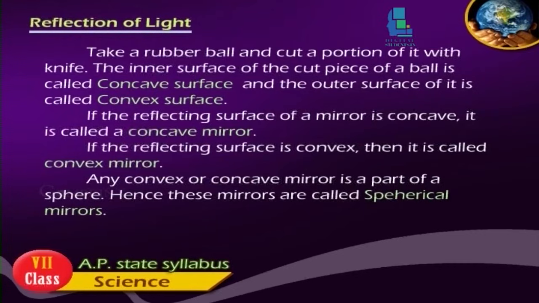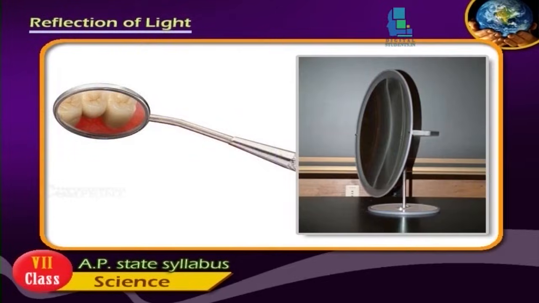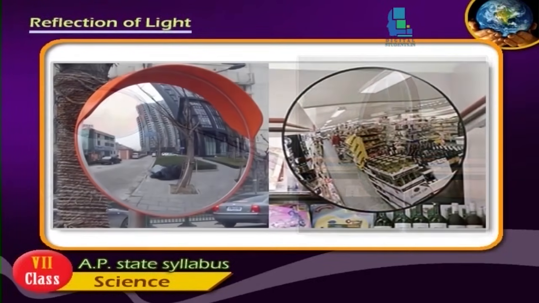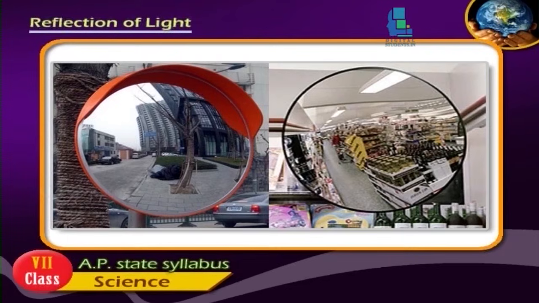Take a rubber ball and cut a portion of it with a knife. The inner surface of the cut piece of the ball is called concave surface and the outer surface of it is called convex surface. If the reflecting surface of a mirror is concave, it is called a concave mirror. If the reflecting surface is convex, then it is called a convex mirror. Any convex or concave mirror is a part of a sphere. Hence, these mirrors are called spherical mirrors.